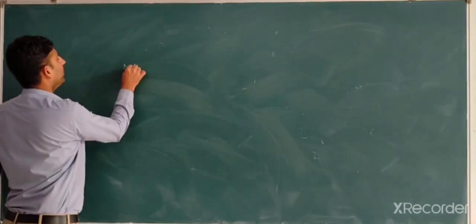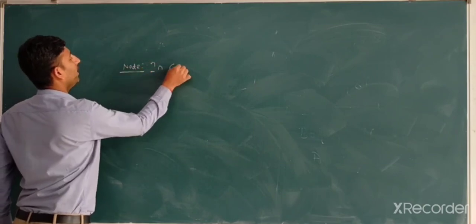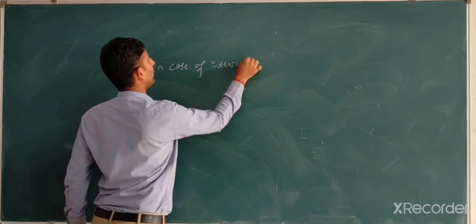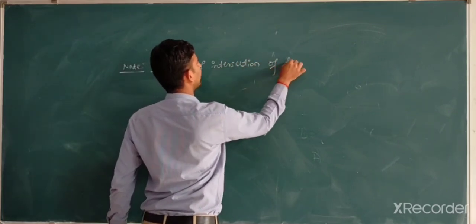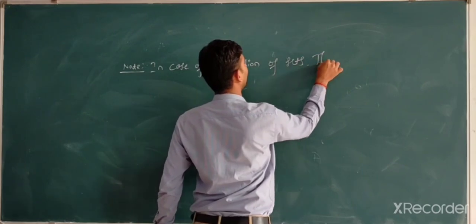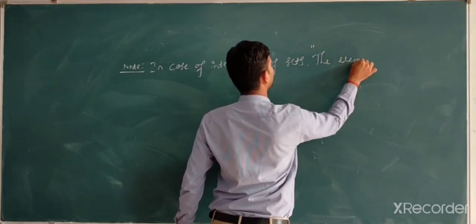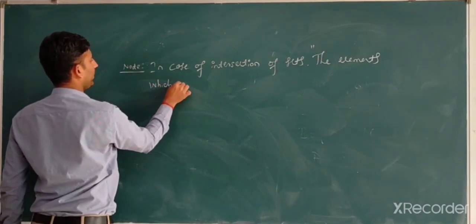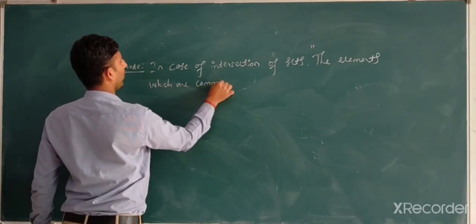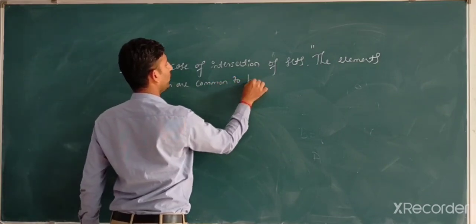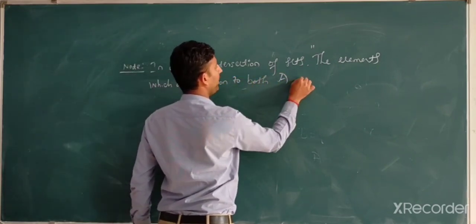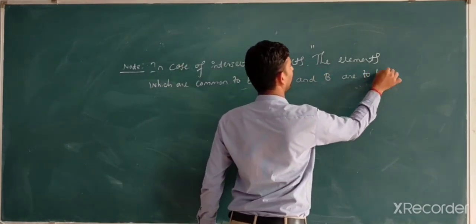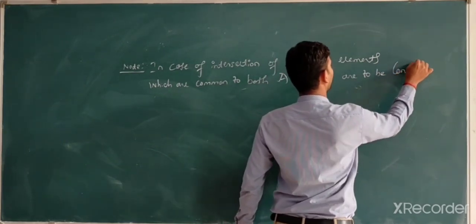Note that in case of intersection of sets, the elements which are common to both A and B are to be considered.